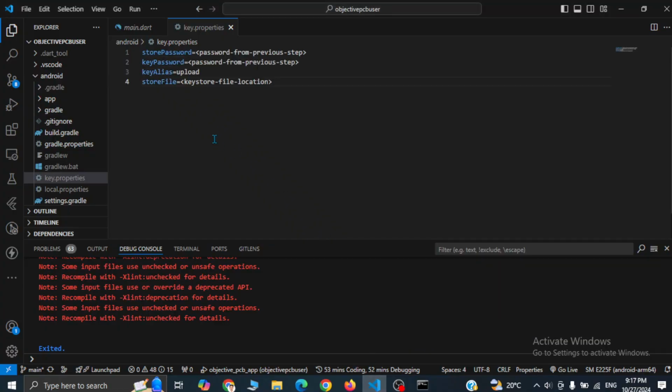I will paste it here, and make sure that you change the values. So for us the password is Android, and here also Android, and the key alias is uploads that we have changed, and the store file is upload keystore.jks,